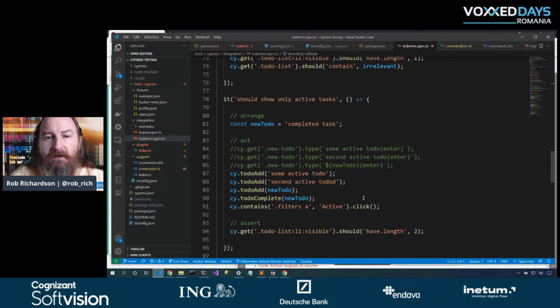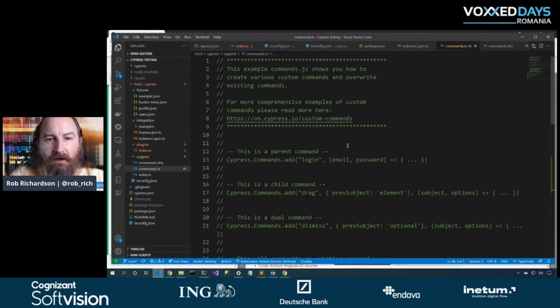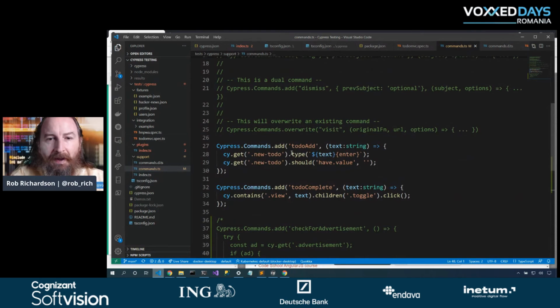This is where we have commands. So I have a command here that says I have this to-do add function. I've given it what that function will do. So it'll go grab that new to-do box, type in it, and hey, while I'm here, I may as well just validate that it's now blank.